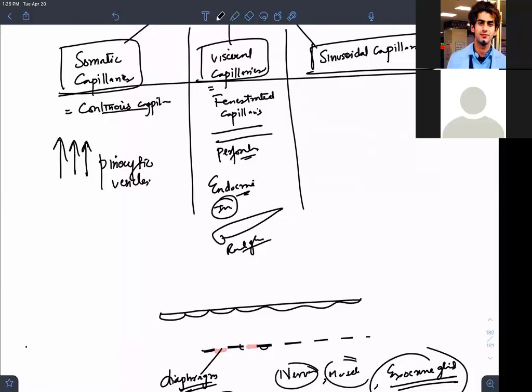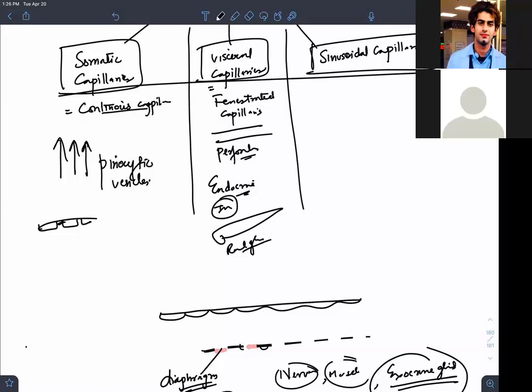I have taught you in great detail in the liver, in the lymph node, in the bone marrow. What is the difference in the definition of these three? Continuous capillaries have a continuous basal lamina with no fenestrations in the endothelial cells, no windows between the endothelial cells, full connection.